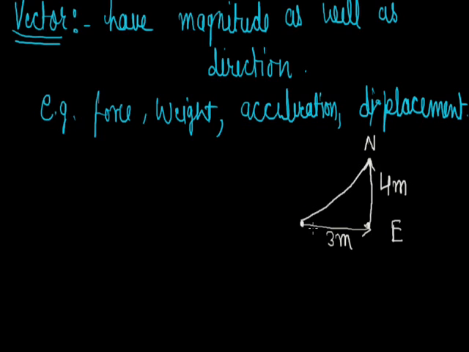And how can I calculate this? This can be calculated by the Pythagoras theorem. Pythagoras theorem is applied for a right angle triangle. So the hypotenuse will be the square root of base square plus perpendicular square, 3 square plus 4 square, which means it will be 5 meter. So displacement is 5 meter but distance is 7 meter. So there is a difference between both quantities, and displacement is a vector, distance is a scalar.